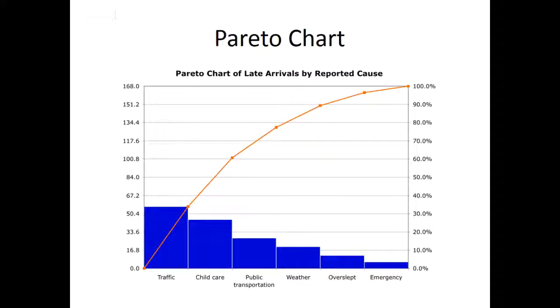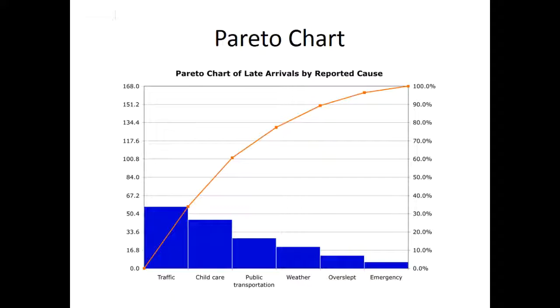But here's the interesting thing. There is also another scale. The other scale is on the right-hand side. And I want you to notice that that scale always goes from 0% to 100%. That is known as the cumulative frequency.